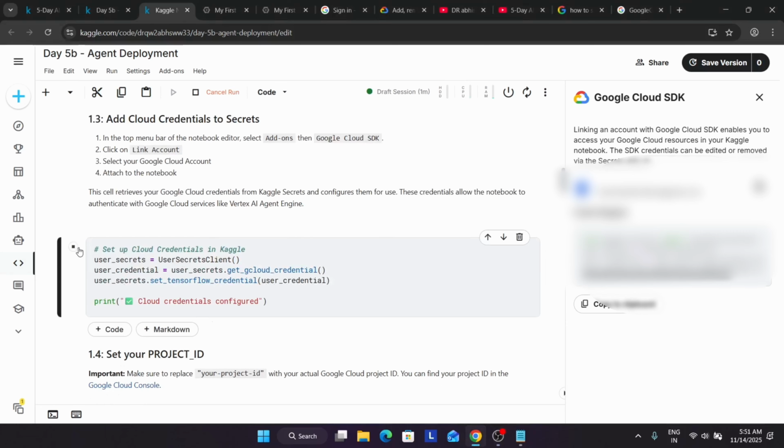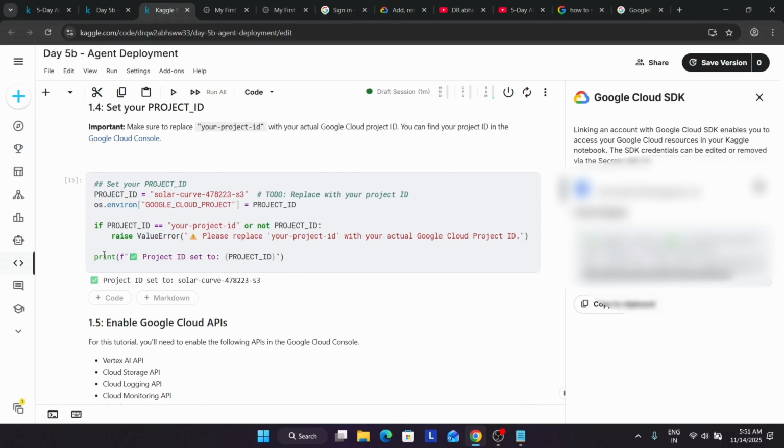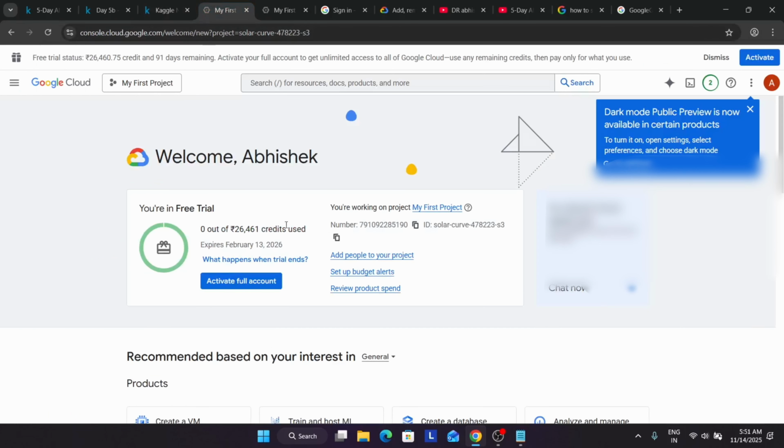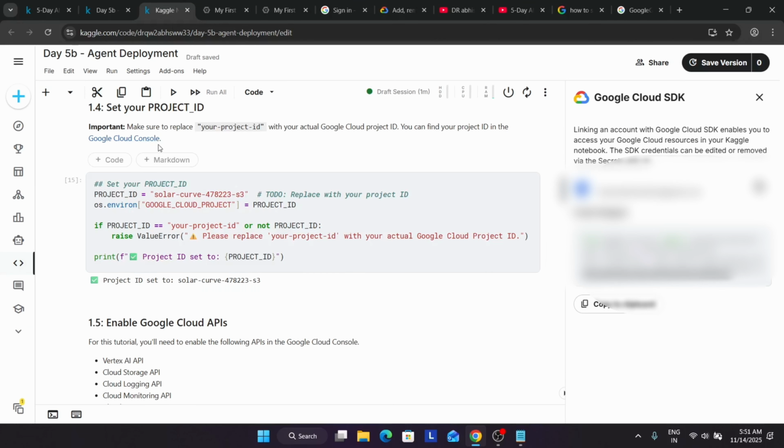Now we have to set the credentials, and now here we have to set the project ID. Okay. So here we have to just replace the project ID. Come over here to the dashboard, and here you can just see this is our project number and this is our project ID. Okay. So here just come over here and update the project ID carefully. Similarly, update the project ID here